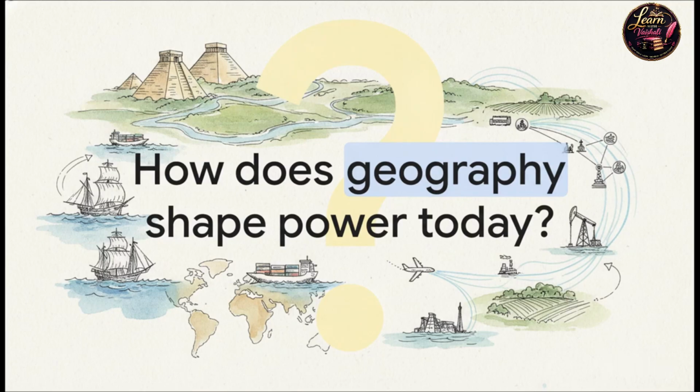So, ask yourself, if natural resources dictated the map then, how much of our modern political map is still fundamentally dictated by geography today? I mean, instead of fertile soil and iron, we have oil reserves, access to international shipping lanes, and the rare earth minerals required for our microchips. Are the ancient rules of the Magadha Empire still secretly dictating global superpowers today? It's a fascinating question to ponder.